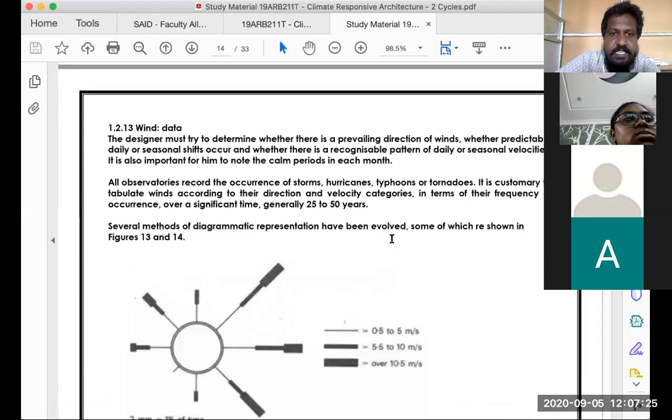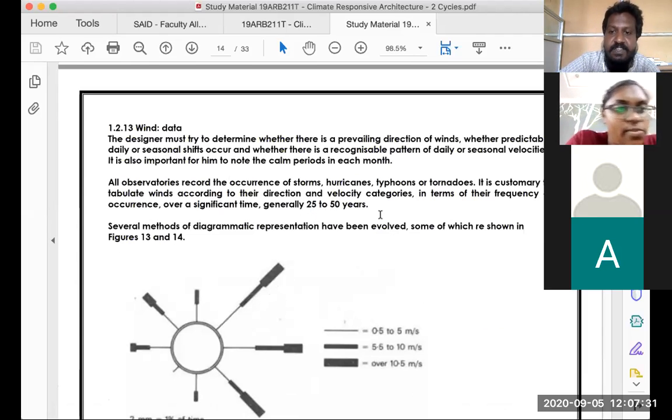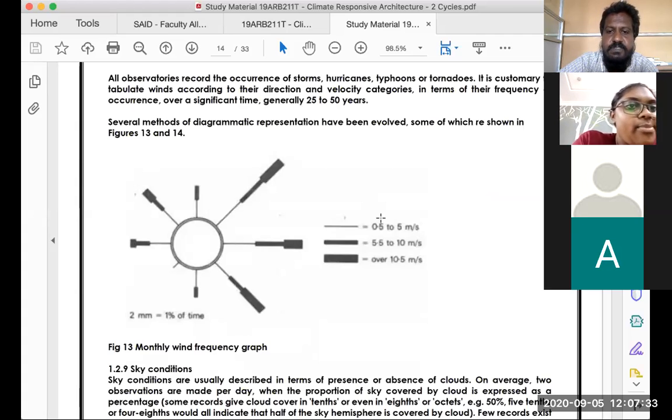So wind data is nothing but how the wind has been collected over a period of time. Normally wind data would be collected generally for 25 to 50 years of data accumulation, which gives the wind speed.